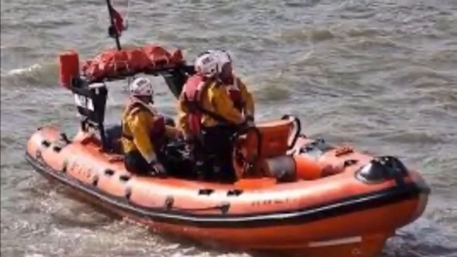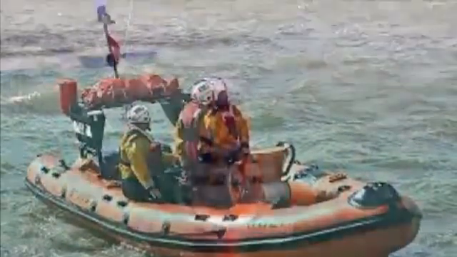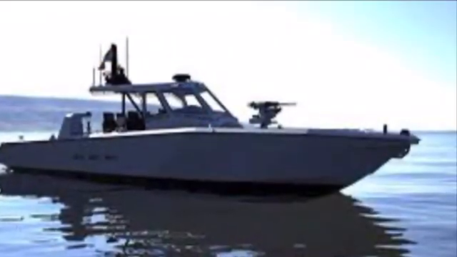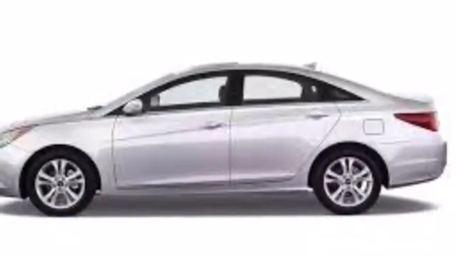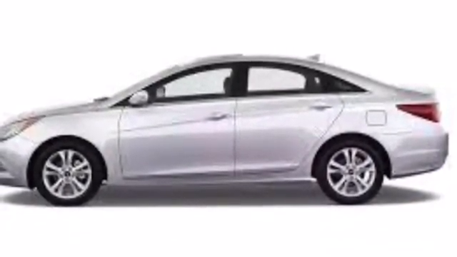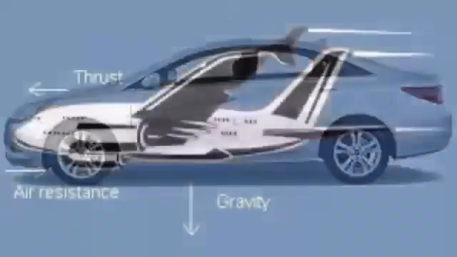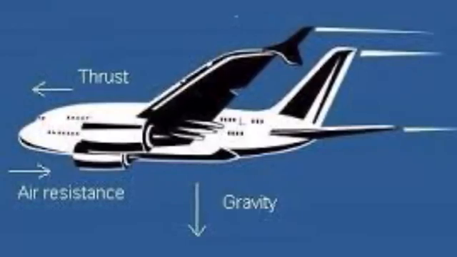Here are some examples to show how streamlining reduces drag. Boats and ships have streamlined bodies to help them move through water easily. Automobiles are narrow from the front to reduce drag of the air. Aeroplanes, helicopters, rockets, missiles, etc. have streamlined bodies to cut the air friction.